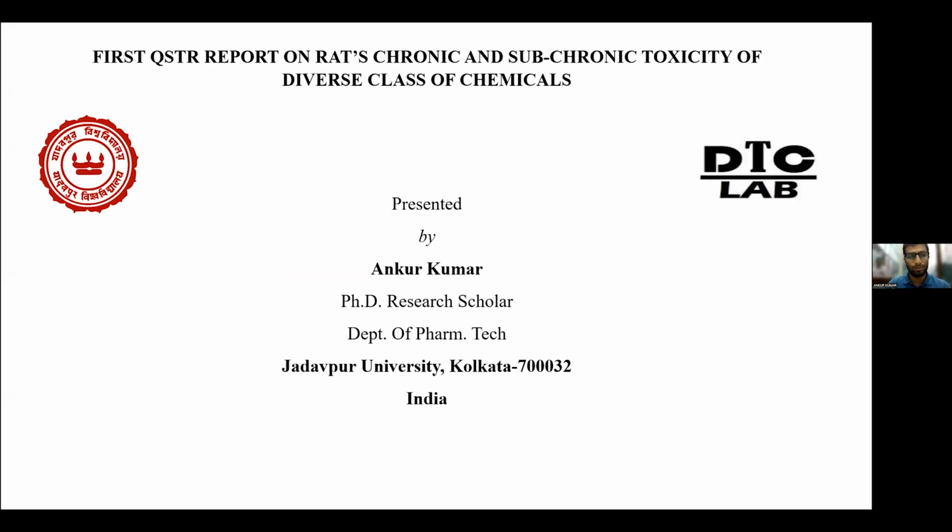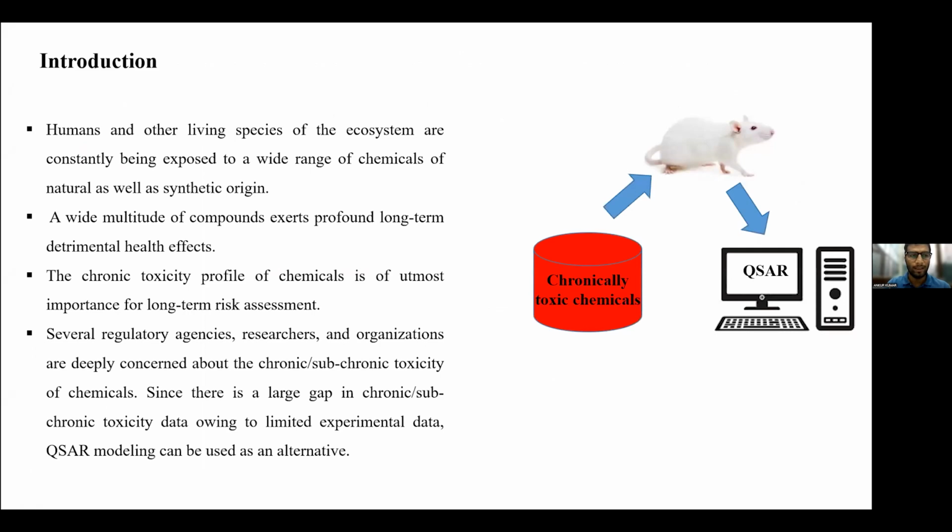Today, I am going to discuss the first QSTR report on chronic and subchronic toxicity of diverse classes of chemicals. In everyday life, humans and other living organisms are exposed to diverse classes of chemicals. Some chemicals have an acute effect, some have a chronic effect. Since the chronic effect requires a long time, the chronic toxicity profile of a chemical is utmost important for long-term risk assessment.